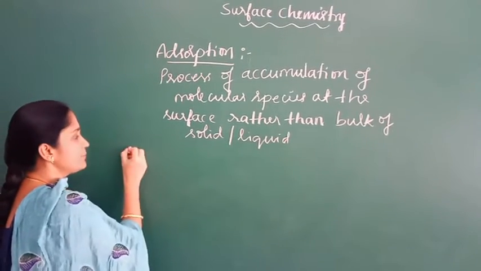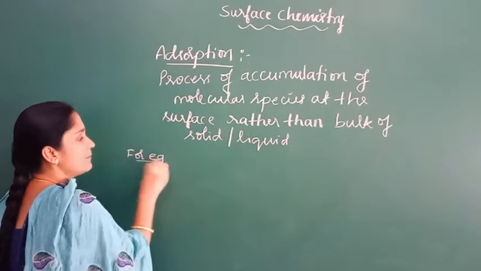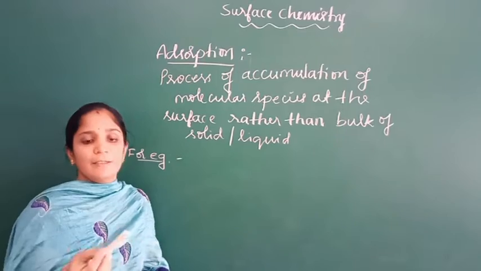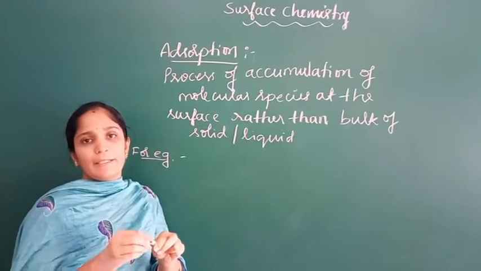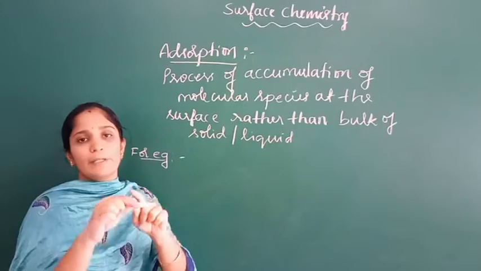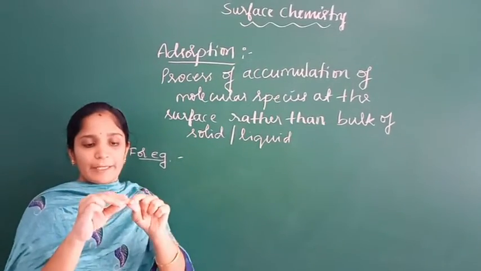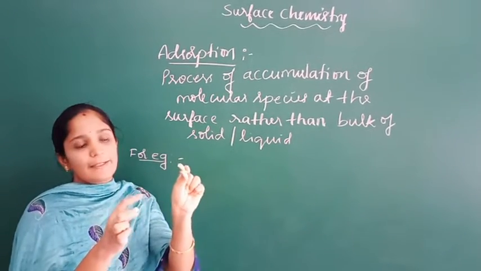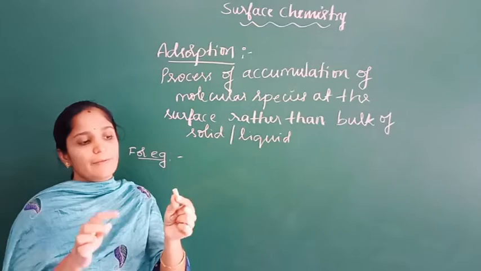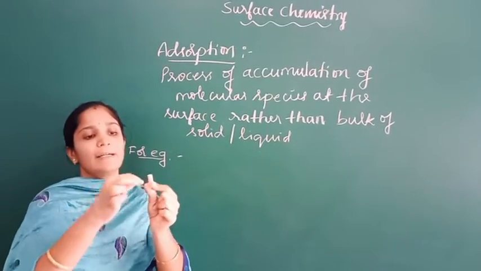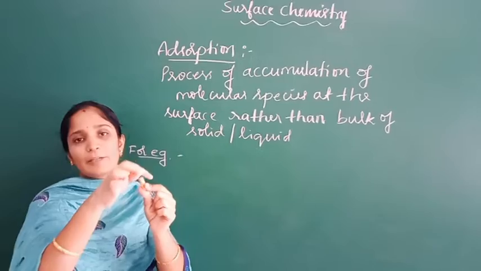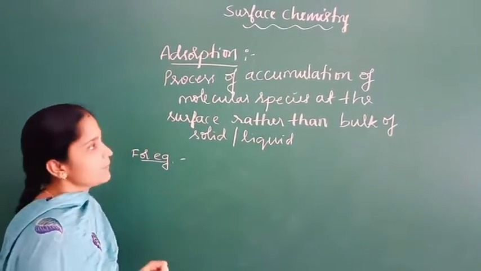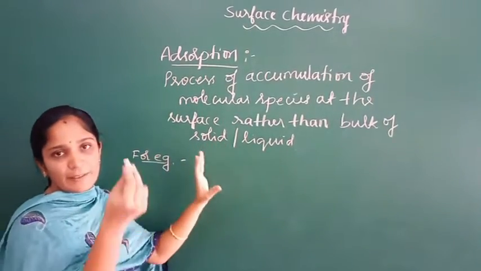For example, this is a chalk. When you dip this chalk in ink, you can observe that the ink particles are accumulated only at the surface. If I break this chalk into two pieces, the inner part of the chalk is still white in color, which shows that the ink particles are accumulated only at the surface. So this is called adsorption. Another example is, now I am writing on the board by using this chalk.